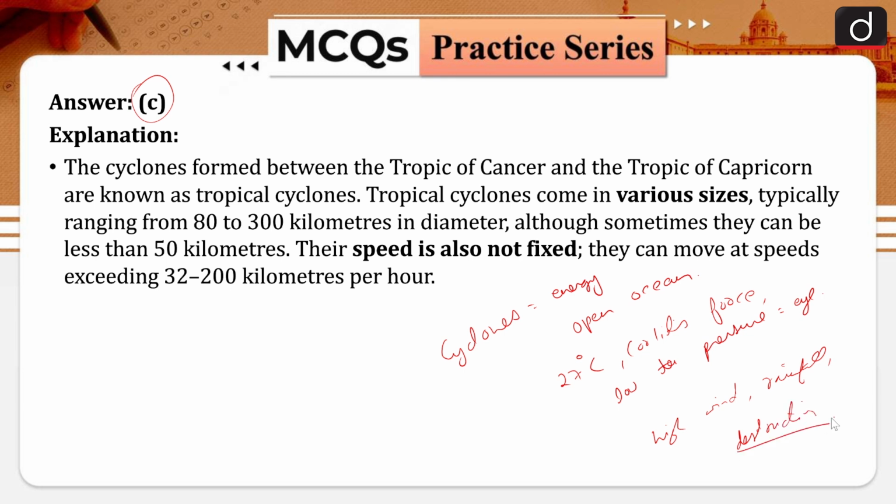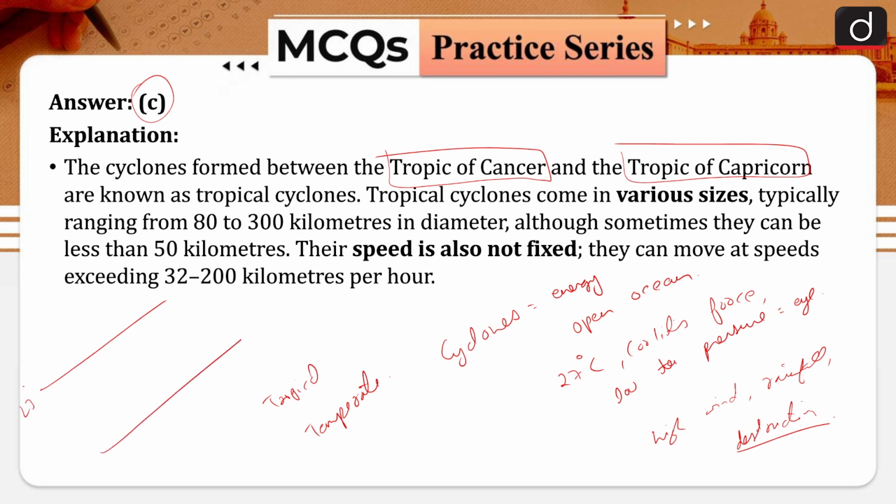And cyclones are of two types, tropical and temperate. The cyclones formed between the Tropic of Cancer and the Tropic of Capricorn, that is 23.5 degrees north and 23.5 degrees south, are known as tropical cyclones.